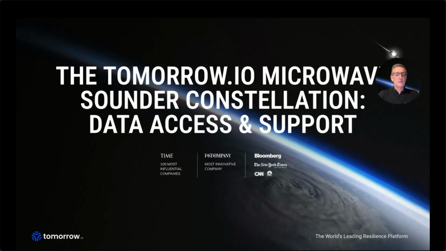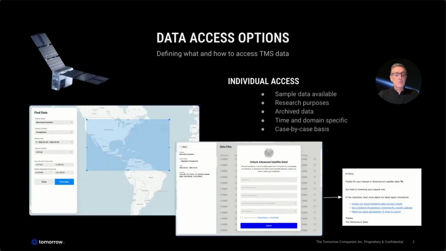First, for individual access. From our webpage, you can access sample level 1 and level 2 data from our satellite constellation. These are sample data for individual users to understand data format and content provided from each product.